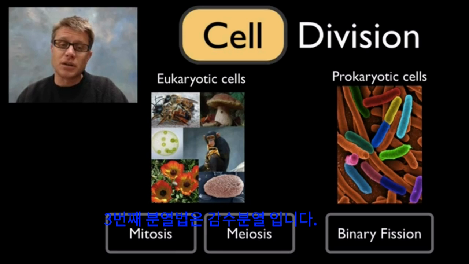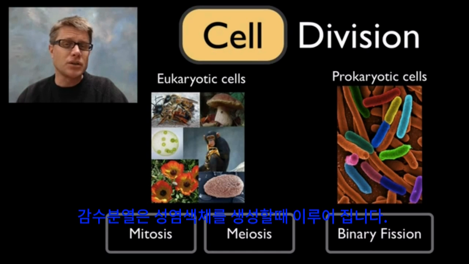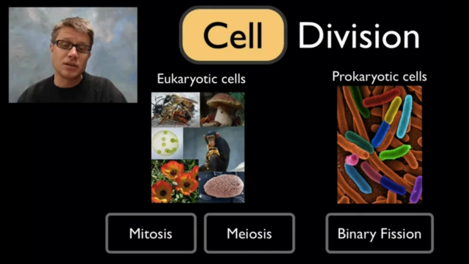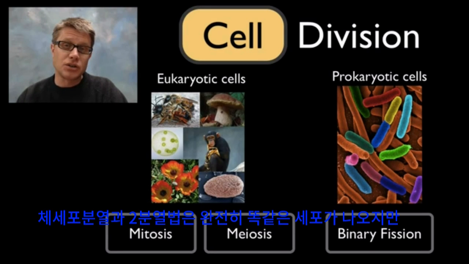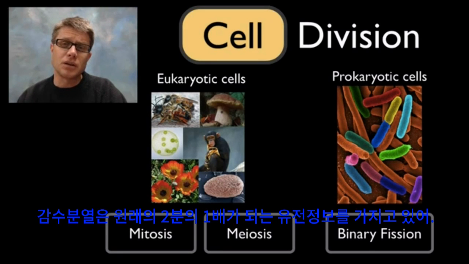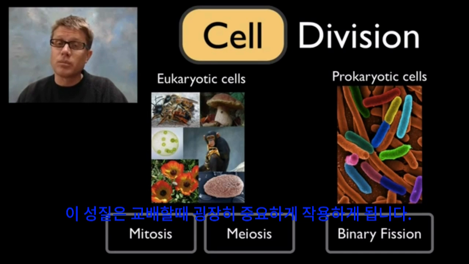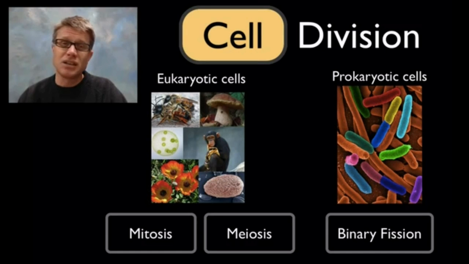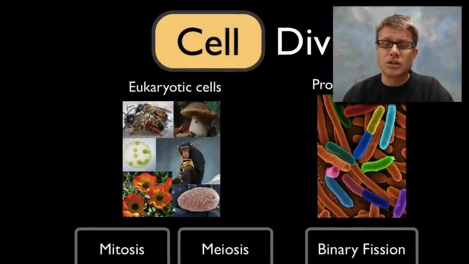And then the third type of cell division is going to be meiosis. Meiosis is going to be when we create sex cells, or when we create gametes. Mitosis and binary fission ensure that we have exact duplicates of that original cell. Meiosis is totally different. Meiosis is going to make cells that are different. They're going to have half the genetic information, and they're going to give us variability. And so in us, sex is important because it gives us variability in the next generation. In bacteria, mutation, and there's some other ways that they can share information, is more important.